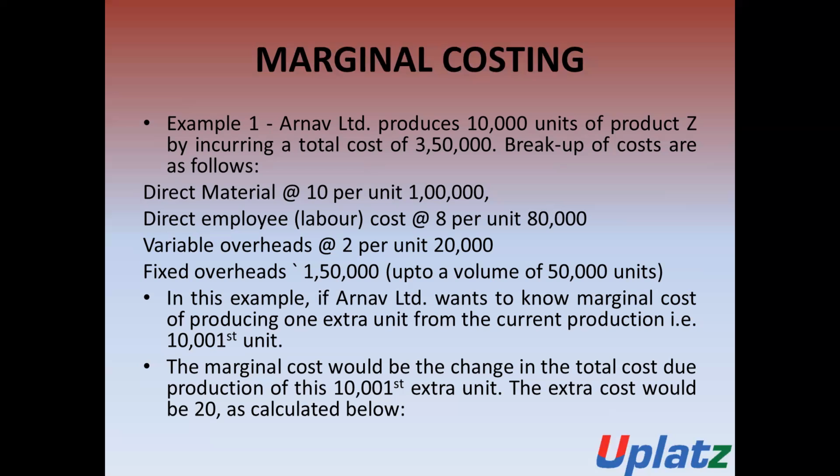Variable overhead is 2 rupees per unit, which will be 20,000, and the fixed overhead is 1,50,000 up to a production volume of 50,000 units.